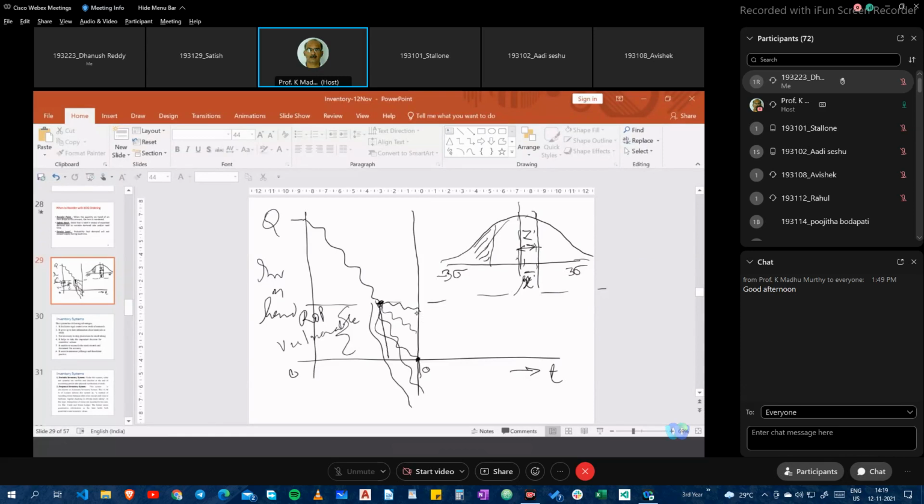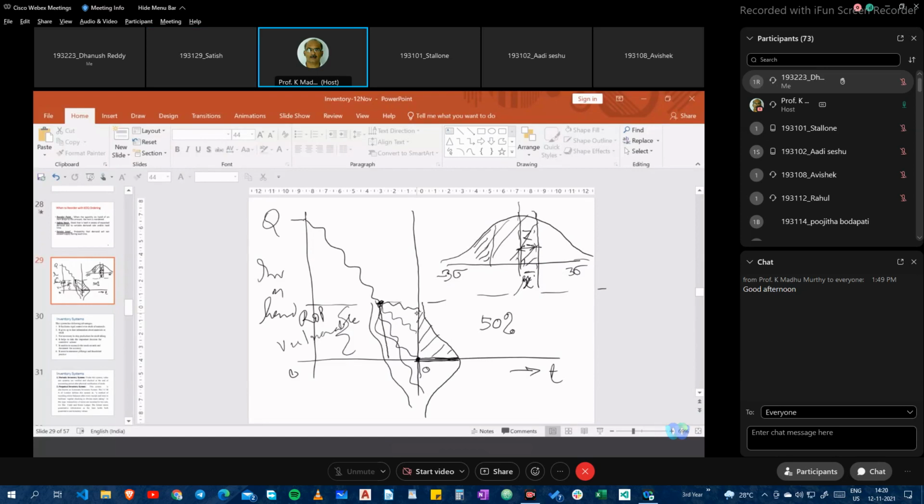So when we draw the same sort of normal distribution curve here, it looks something like this. Your normal demand curve would be the mean of this distribution. That means the stock is fulfilled only to the extent of 50%, right? The rest of the period is risky in nature.